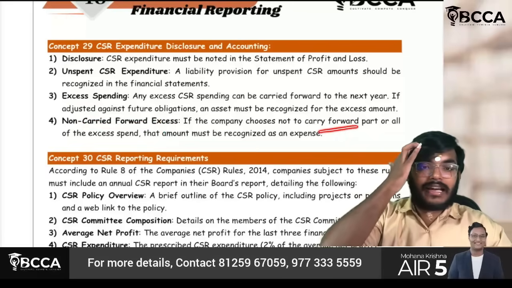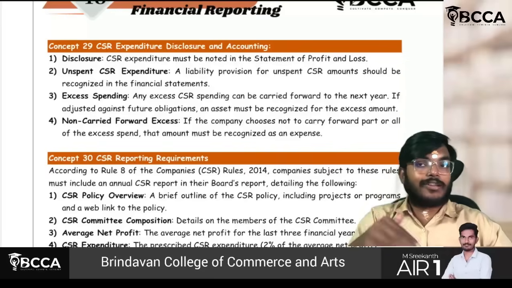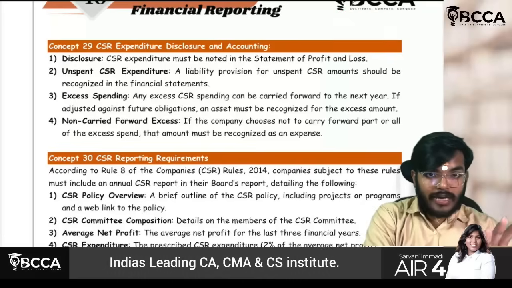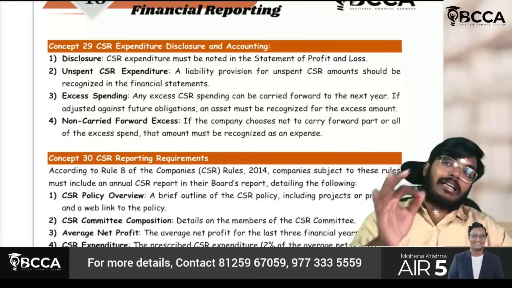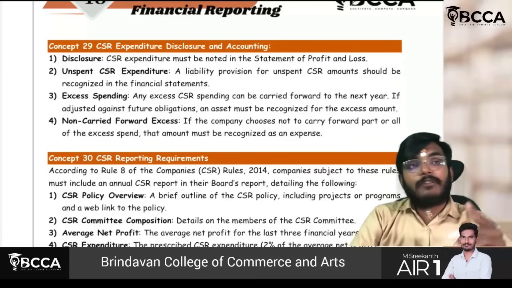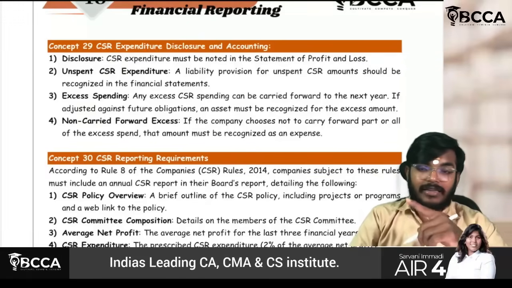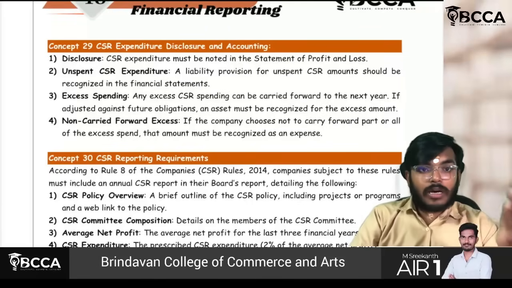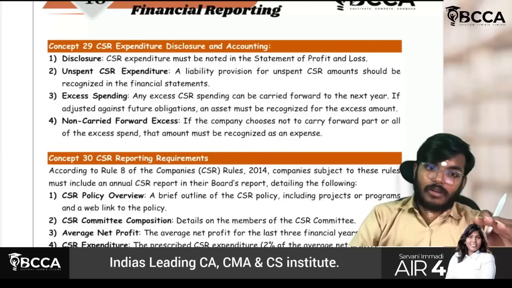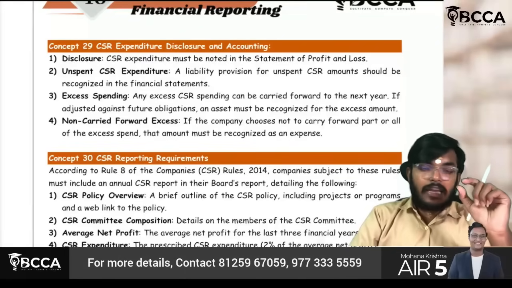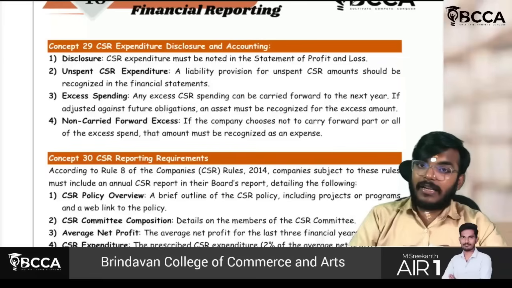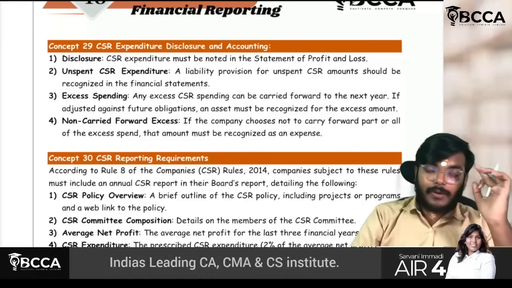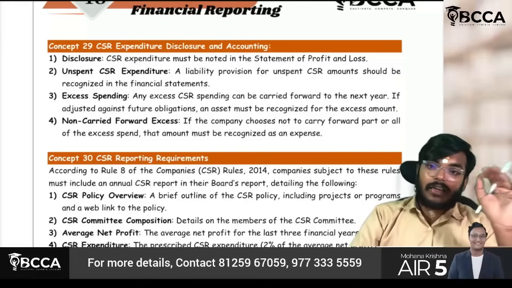So what about non-carried forward excess? If you don't want to carry it forward, which means next year also you will obviously be complying with the 2% requirement, then whatever expense you have recorded now, that entire amount will be treated as an expense. If you decide to carry it forward, then an asset will be there in your books. But if you don't want to, you can book the entire expense in the current year only. If you have spent less, that will be shown as a liability. If you have spent more, that will be shown as an asset, provided you want to carry it forward. Otherwise, you can recognize the total expense in the current year only.